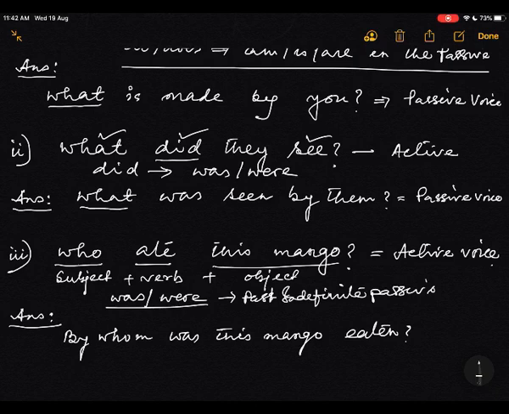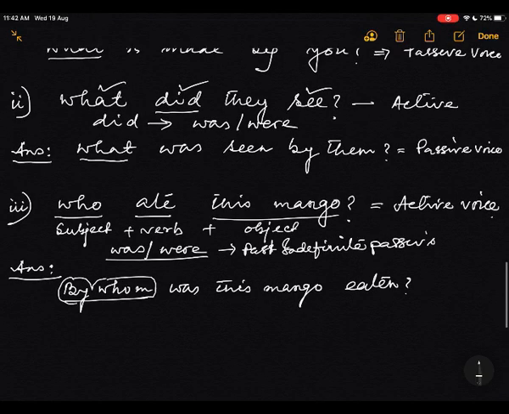Remember, by whom, when it is this structure, by and whom are inseparable. They cannot be separated. Always use this way. Okay, don't forget it. Put them in your memory and lock your memory so that it may not go out.